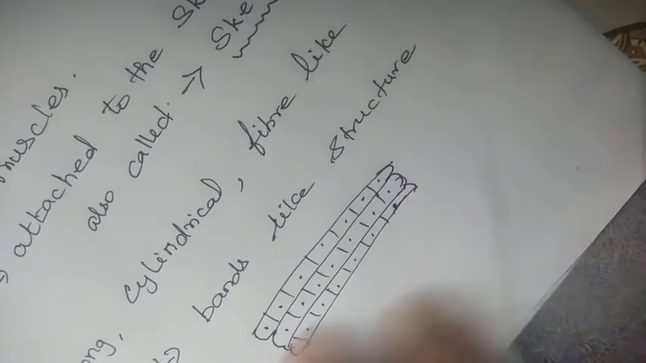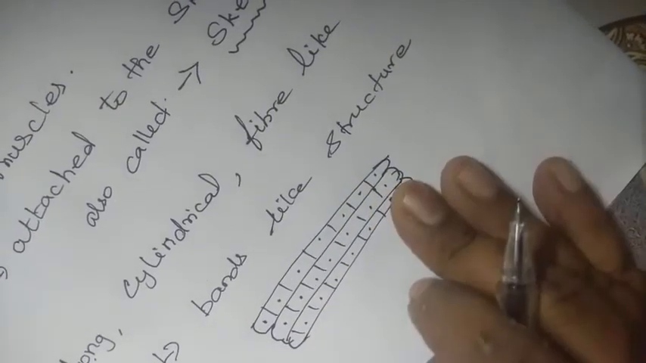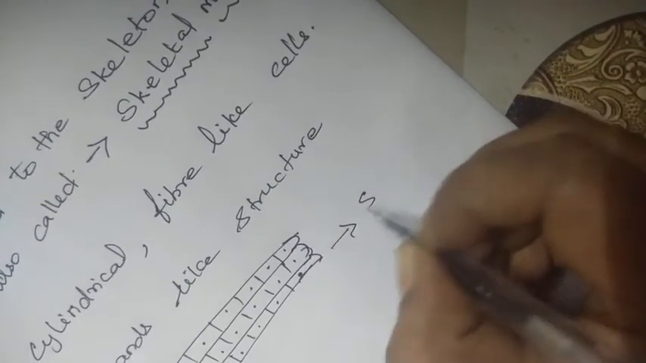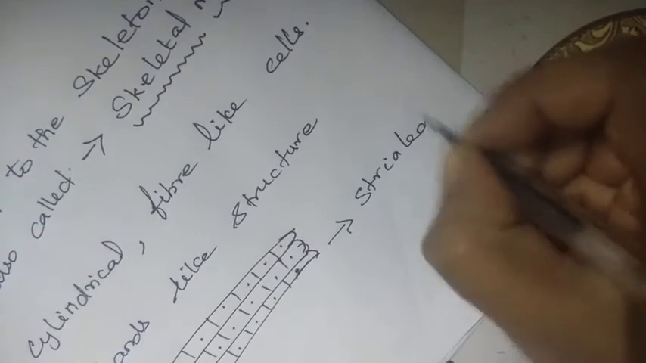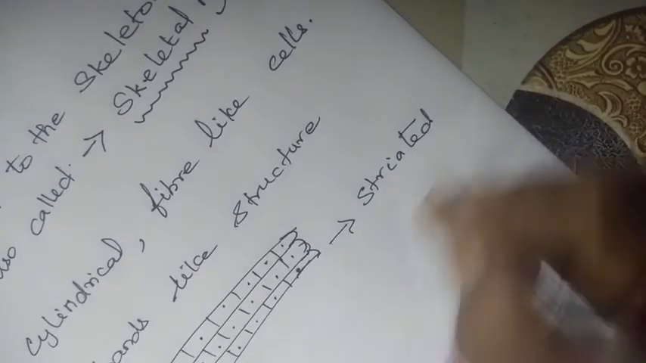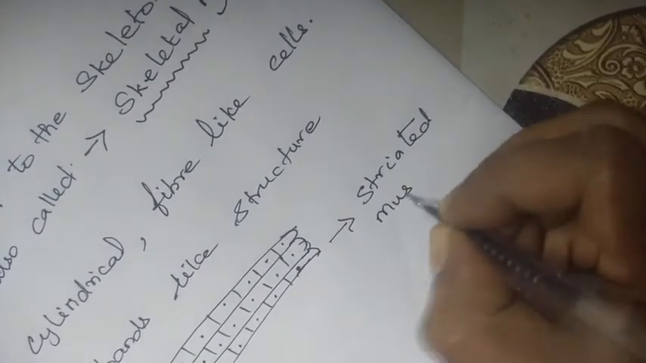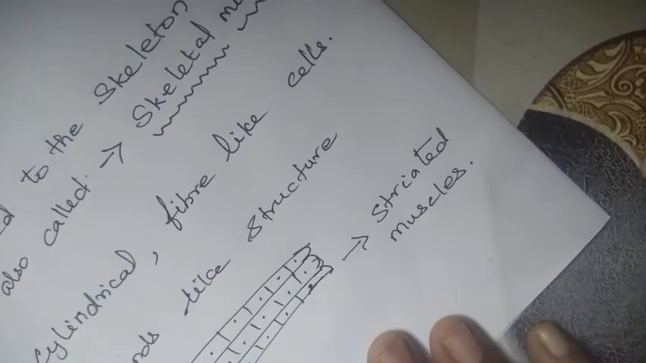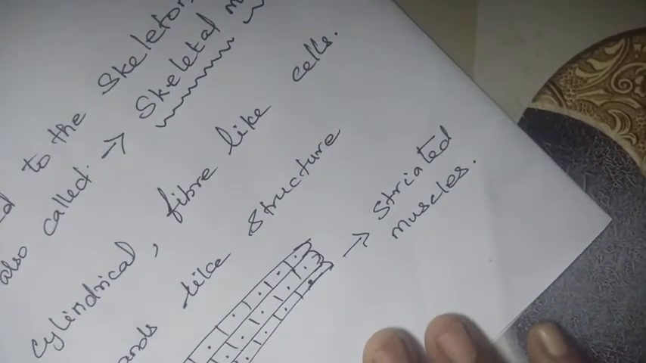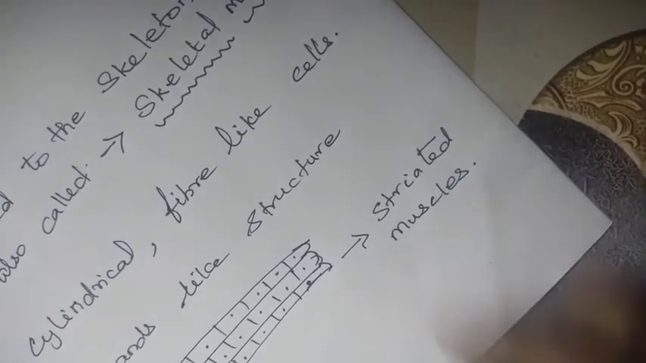After seeing this structure, they are named striated muscles. Why? Because the structure is just like a band, so they are named striated muscles.